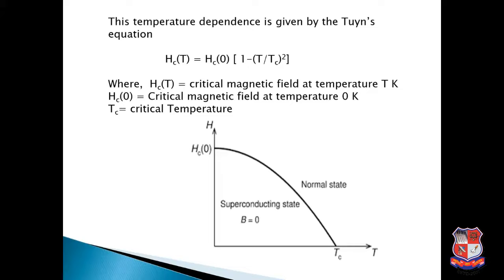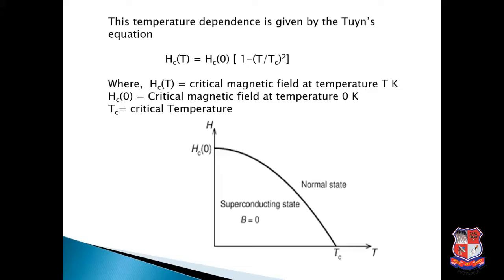Tuyn equation. The equation is Hc(T) equals Hc(0) times the bracket 1 minus (T upon Tc) whole squared, where Hc(T) is the critical magnetic field at temperature T Kelvin, Hc(0) is the critical magnetic field at temperature 0 Kelvin, and Tc is the critical temperature. Here you can see the graph between critical magnetic field and temperature.